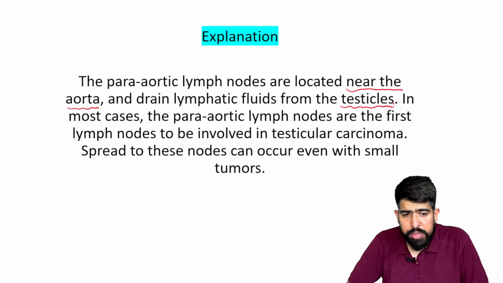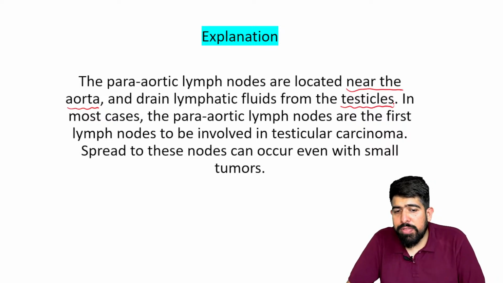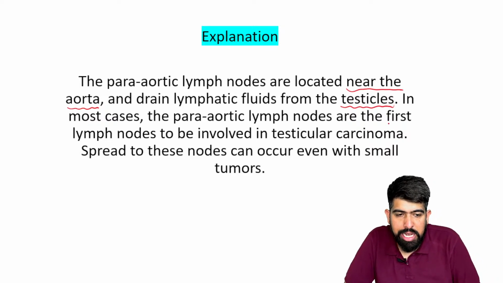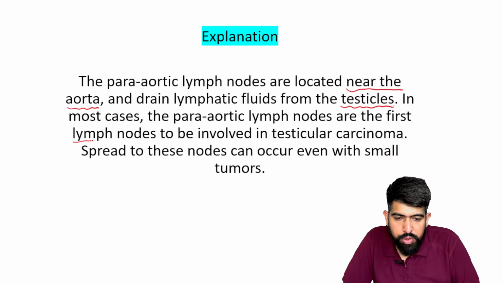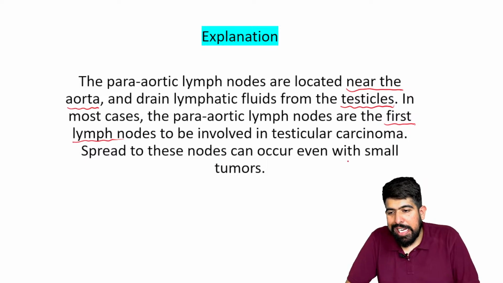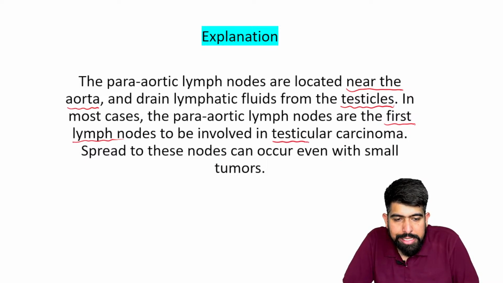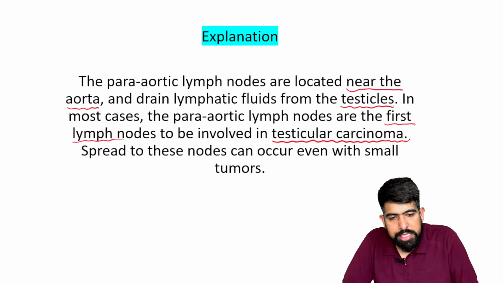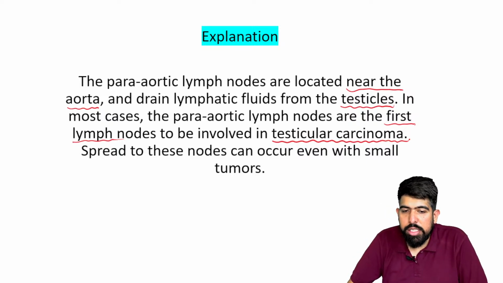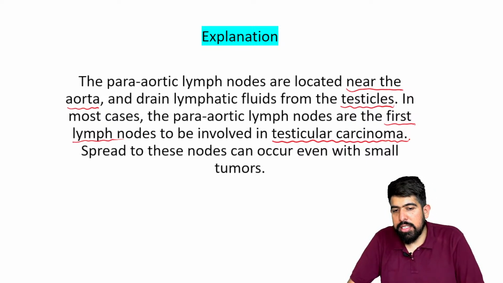They drain the lymphatic fluid from the testicle, and in most cases they are the first lymph nodes involved in testicular carcinoma.